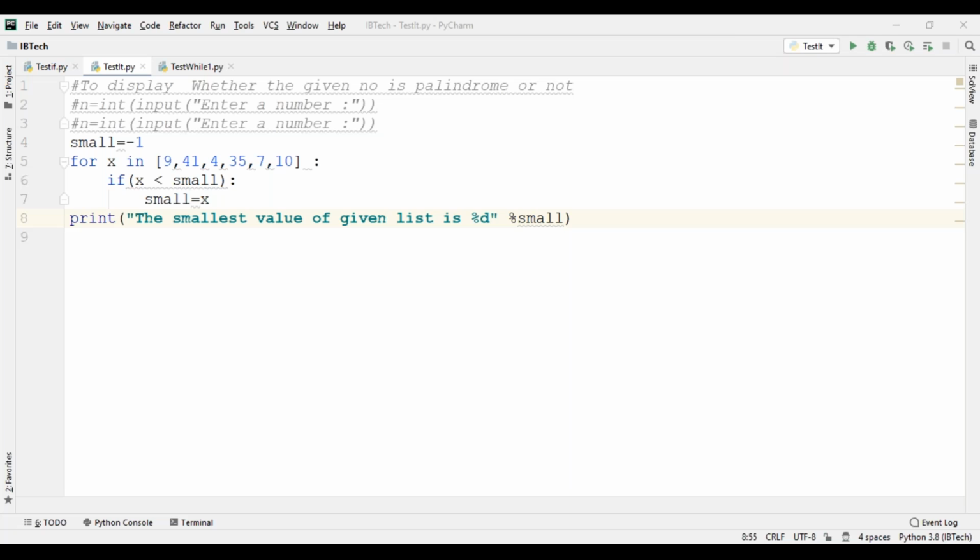Individual elements can be accessed through indexes only. An array must be accessed through indexes, right? The index starts from 0, from 0 to n minus 1.